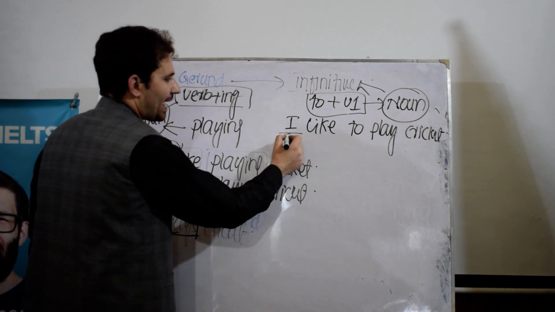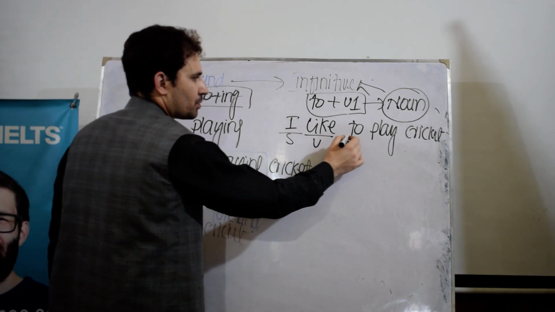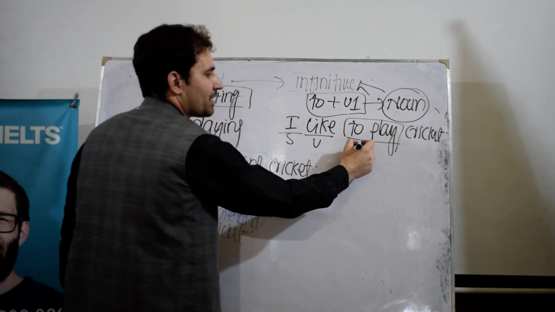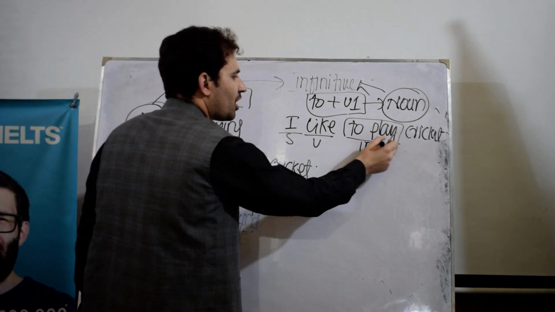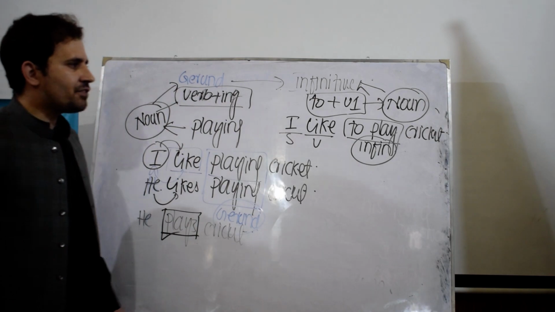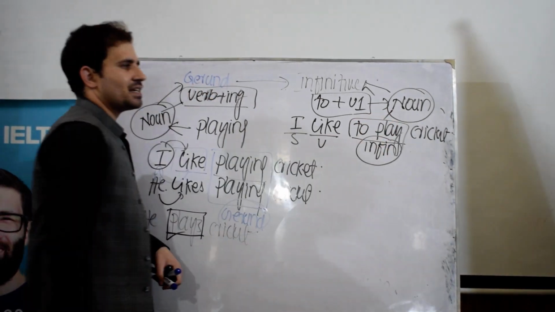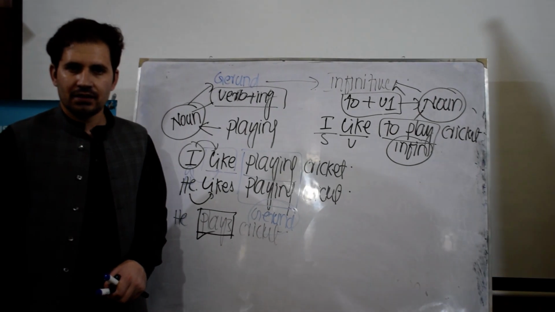Now look here, I is the subject, like is the verb. To play, to plus the base form of the verb. Now I call it infinitive because the function of infinitive in a sentence is a noun.